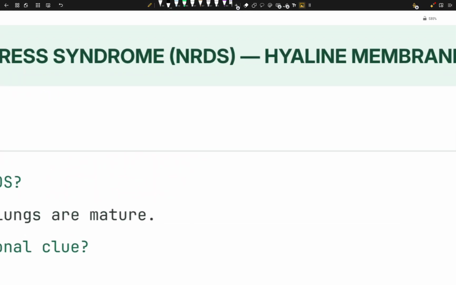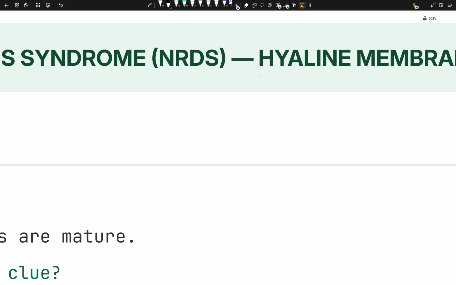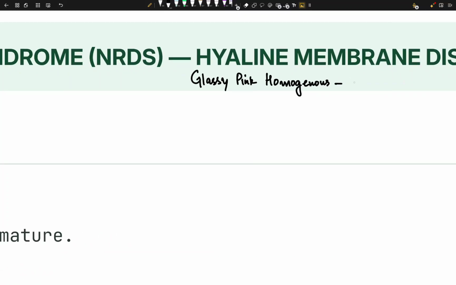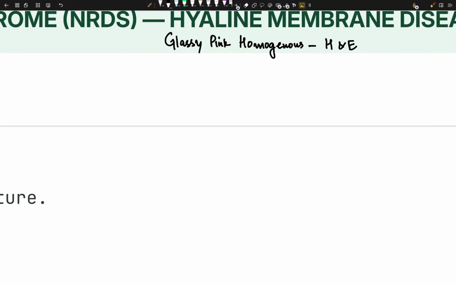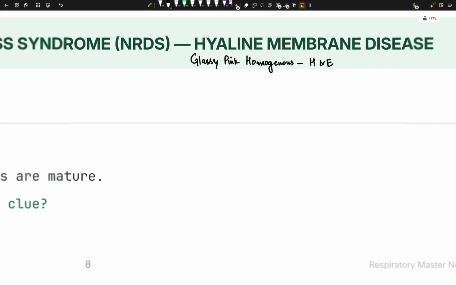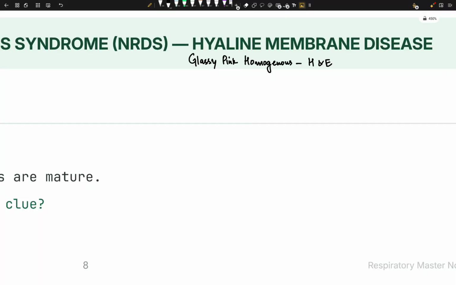Hyaline means glassy, pink, homogeneous, very important, homogeneous material seen on which stain? On H and E stain. Now we're going to have a pink, smooth, glass-like, structureless appearance, and we call it hyaline to describe this.